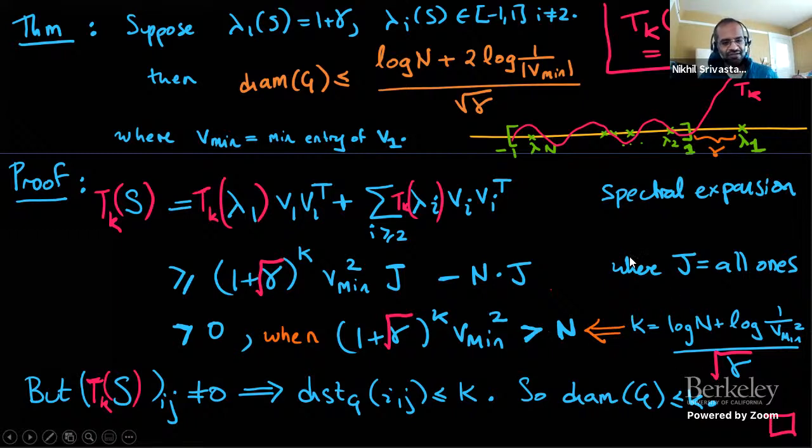Because now I've exhibited, again, a polynomial of S which is everywhere non-zero, but then the diameter is bounded by the degree of that polynomial. So that's the proof of theorem S. Any questions about the proof of theorem S?